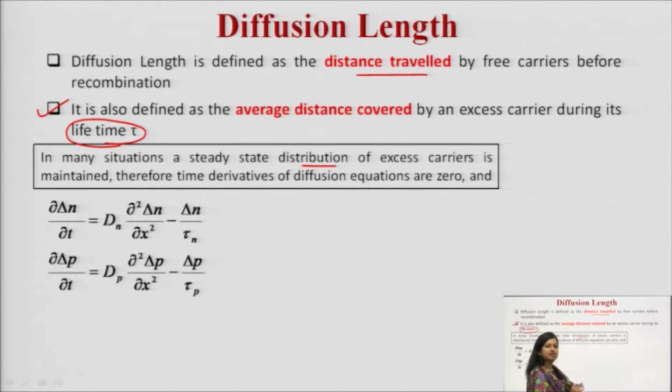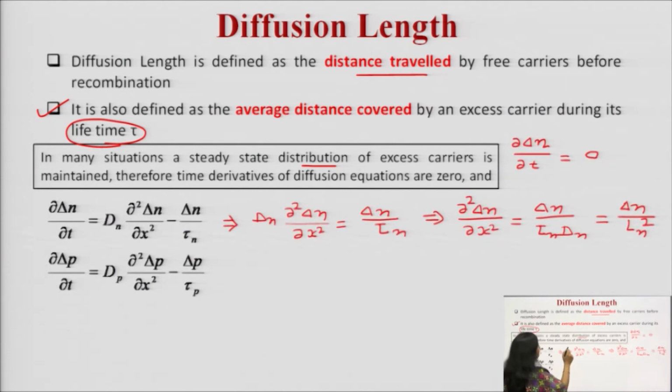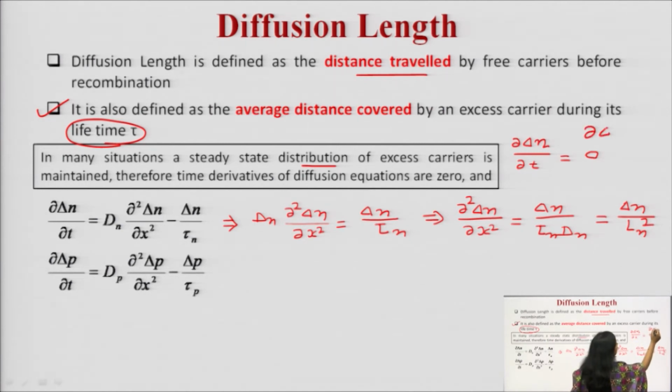That is why we are saying the time derivative of the diffusion equations will be 0. See, these are the minority charge carrier diffusion equations, and when the time derivative is 0, it means del delta n upon del t is equal to 0. At the same time, del delta p upon del t will be 0.